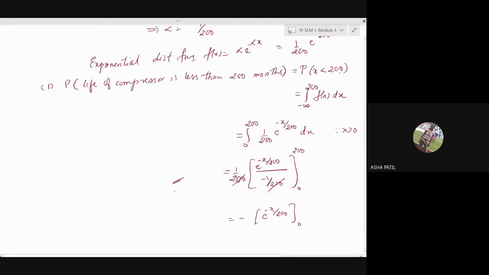Did you convert it into months? 25 years are there. Convert 25 years into months. So multiply 25 into 12. How much is it? 25 into 12. 25 times 10 is 250.